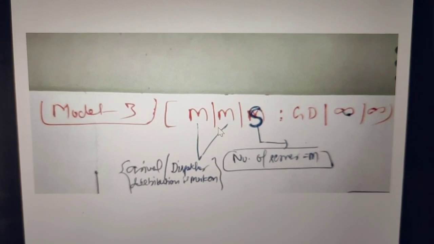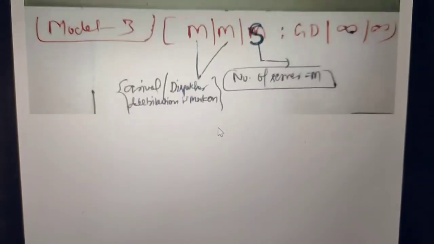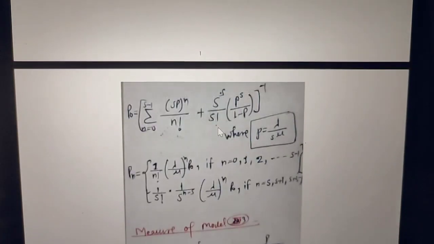Now what are the different formulas involved in this and how do we proceed to solve the question in model number 3? Here are some concepts involved in model number 3.